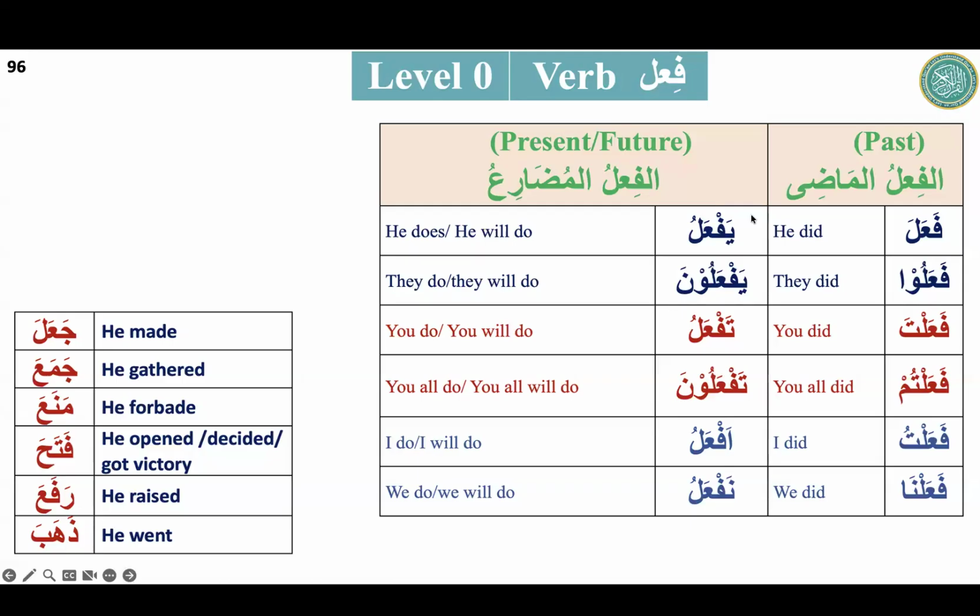Okay. Abdullah Shuaib. Assalamu alaikum. On Zahaba. Start from here, complete this. ذهب, he went. ذهبوا, they went. ذهبت, you went. ذهبتم, you all went. ذهبت, I went. ذهبنا, we went. يذهب, he goes or he will go. يذهبون, they go or they will go. تذهب, you go or you will go. تذهبون, you all go or you all will go. أذهب, I go or I will go. نذهب, we go or we will go.